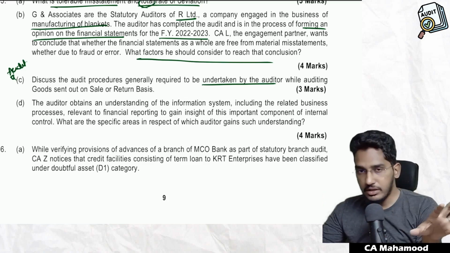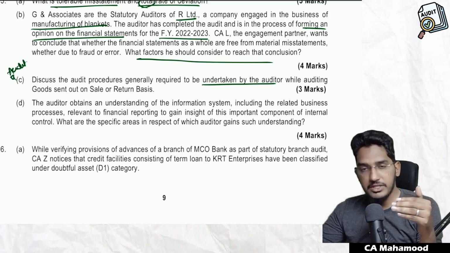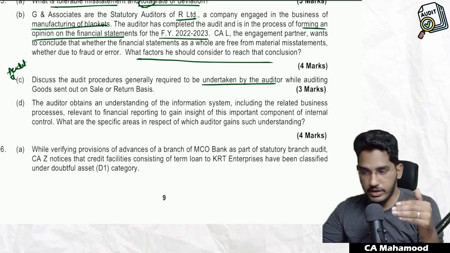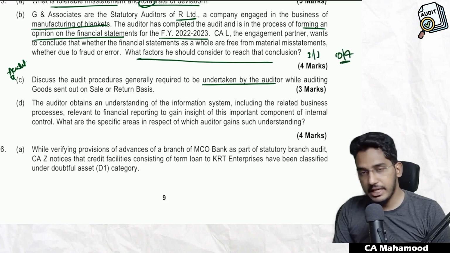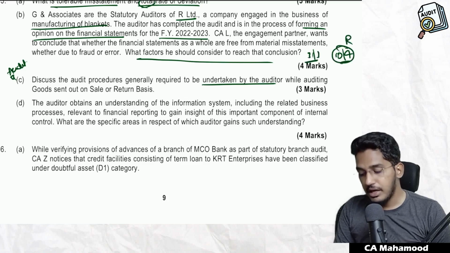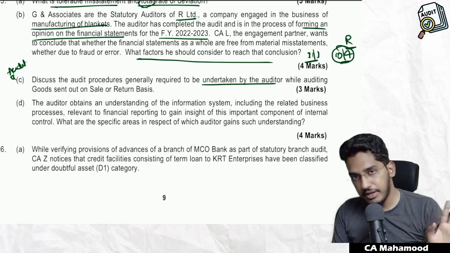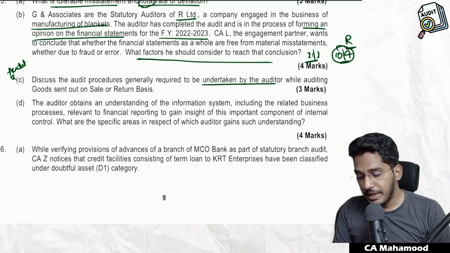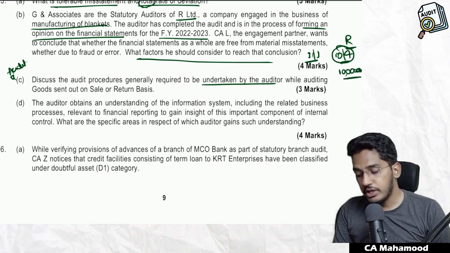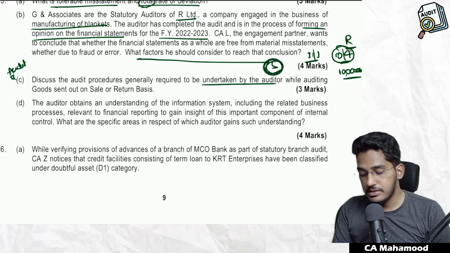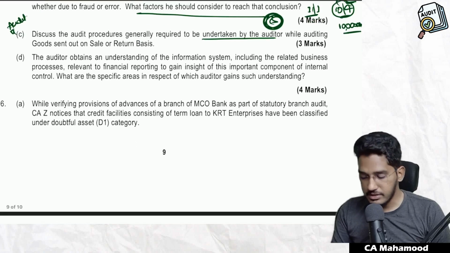If the time has not expired, for example, in between the balance sheet date has come, you have sent the goods on sale or return basis, and the time which you have given him is till 10th of April, he can accept or reject. But in between the balance sheet date is there. On 31st of March, the goods are still lying with the recipient and the time is still there for him to accept or not. As on the balance sheet date, 10,000 quantity of stock is still with the recipient. Should it form part of the stock of the person who sent it or the recipient? They should form part of the supplier's goods, the supplier's stock.